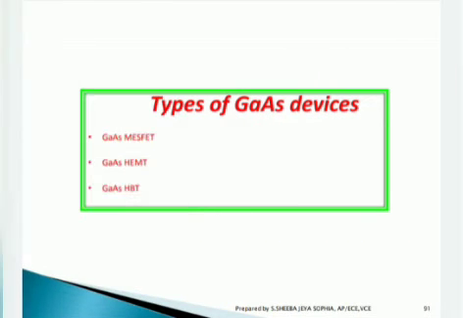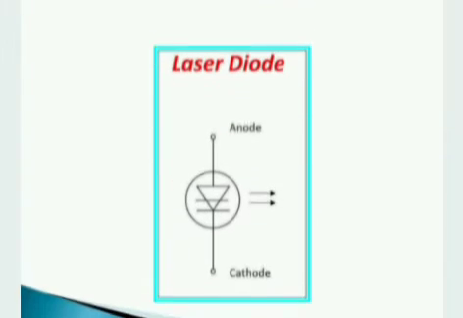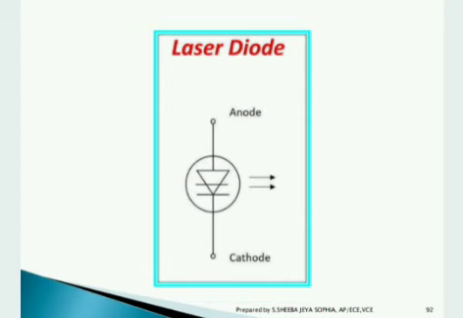There are types of GaAs devices like GaAs MESFET, GaAs HEMT, GaAs HBT. Moving to the next topic, laser diode. This laser diode, which you can clearly see in this diagram, has an anode and cathode emitting the photons, which is marked by the arrow lines.